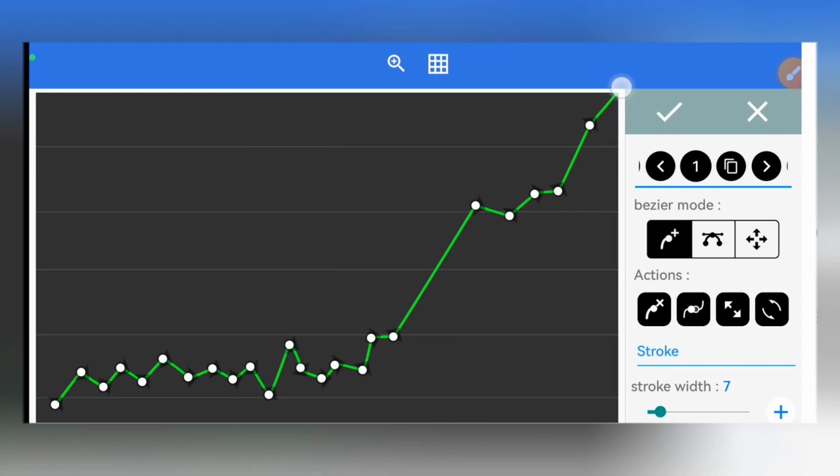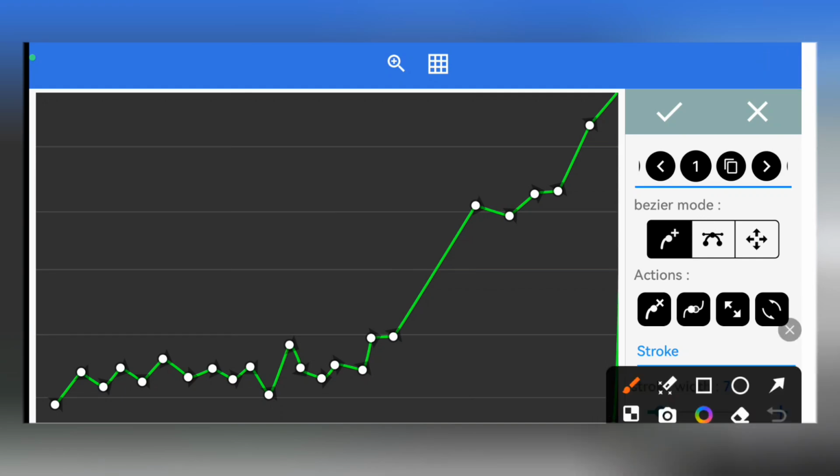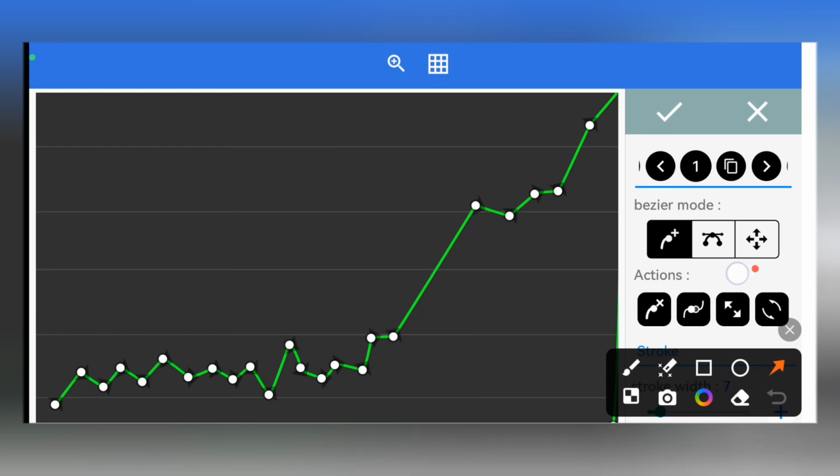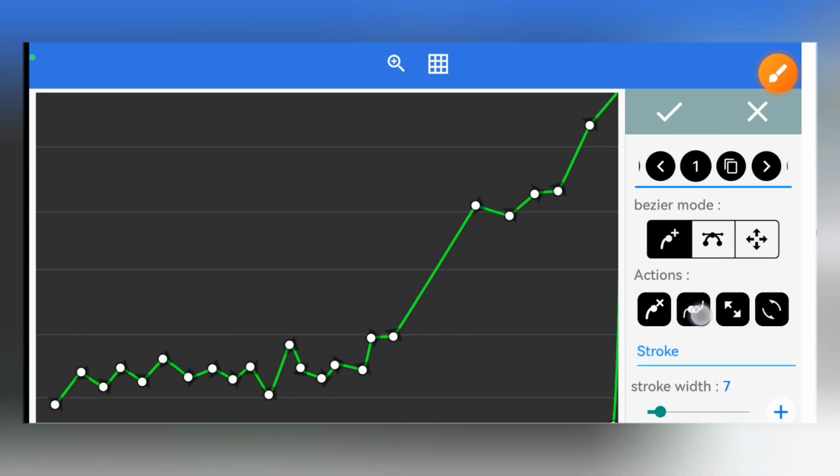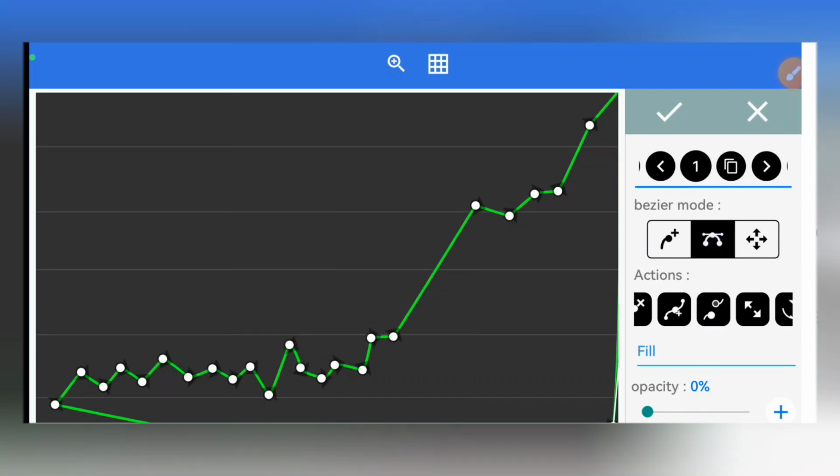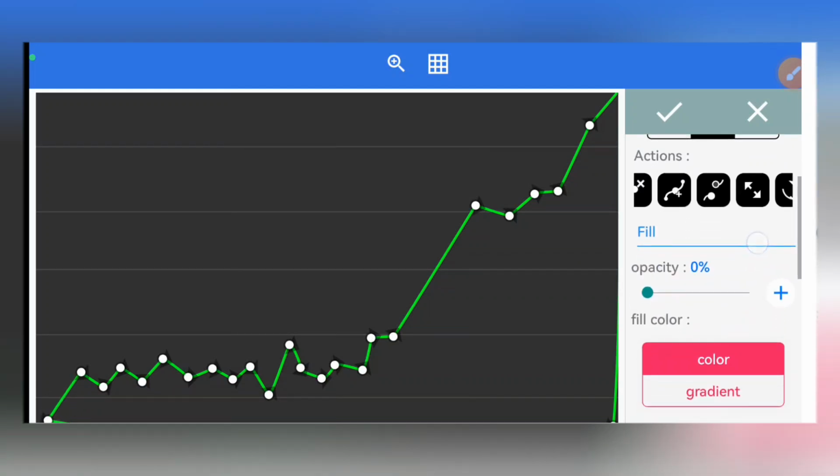So once you get to the highest point here, the last point, you will drag it down to the point here, and then we want to make it more like a complete shape and no more just like a line. And to do that, you come here to select this second action tool right there, and it closes up the 2 points. Alright, and there you can come here to select the second Bezier mode where you can adjust it, to take this a little bit down so that you can have more space to drag the shape.